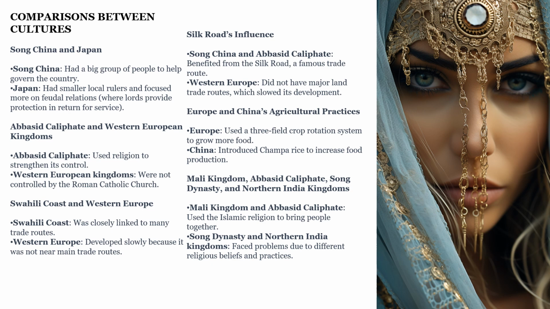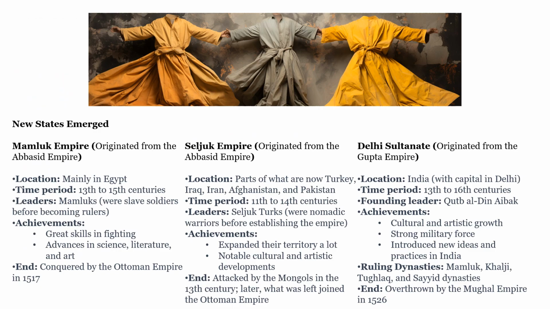Mali Kingdom, Abbasid Caliphate, Song Dynasty, and Northern India kingdoms. Well, the Mali Kingdom and the Abbasid Caliphate used the Islamic religion to bring people together. Song Dynasty and Northern India kingdoms faced problems due to different religious beliefs and practices.